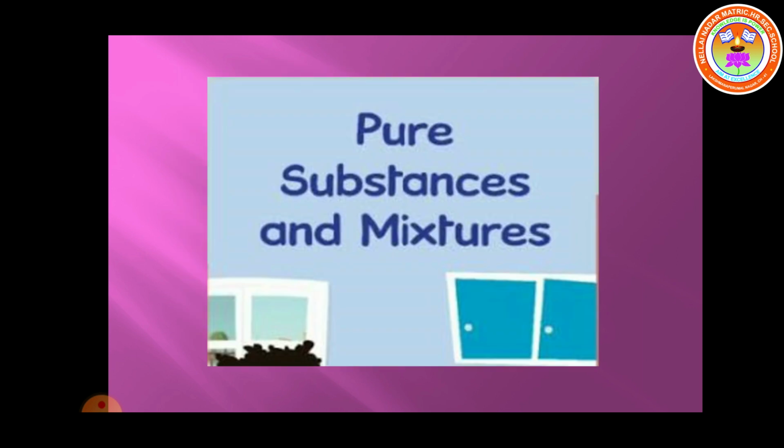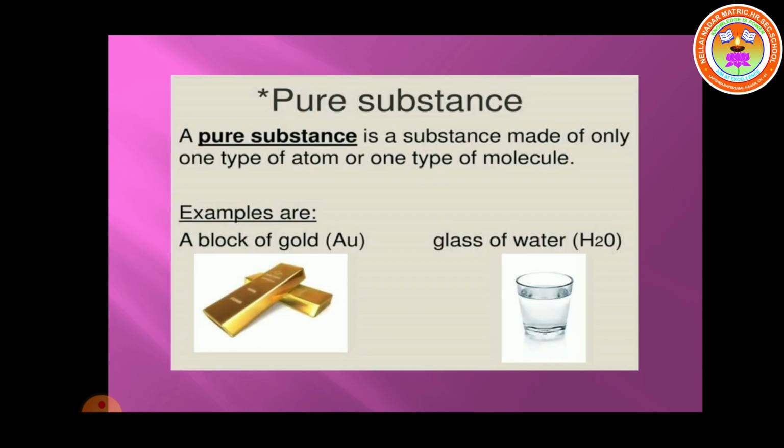So, next you should know what are pure substances and what are mixtures. What is a pure substance? A substance which is made up of only one kind of particle. That particle is either an atom or a molecule. For example, gold is made up of only gold atoms. Water contains only water molecules. So these are examples of a pure substance, because gold contains only gold atoms, a similar kind of atom. A water molecule contains similar molecules. So these are examples of a pure substance.